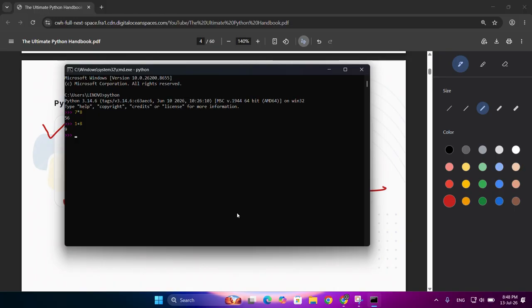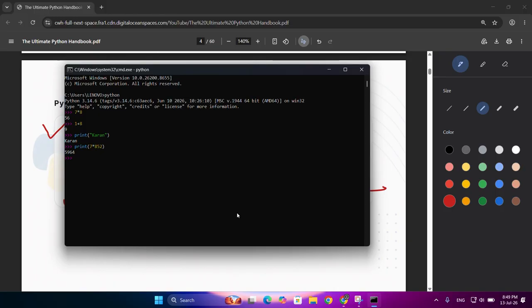You can write a single statement of Python. Like we will write print, then double quotes with a message, press enter, and it will print that message. You can do it like this also, 7 multiply whatever number it is. So this is REPL. Basically, it runs one line of code.